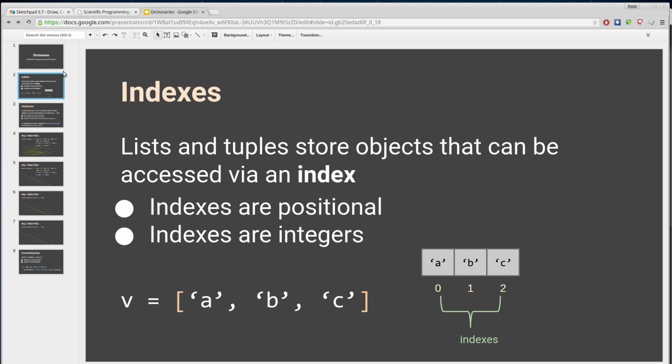Lists and tuples store objects that can be accessed via an index, right? And we've seen indexes even back in module 2 when we started talking about strings. Indexes are innately positional, right? So index 0, we know that always comes before index 1, and index 1 always comes before index 2. So indexes are integer values that represent the position within an ordered list.